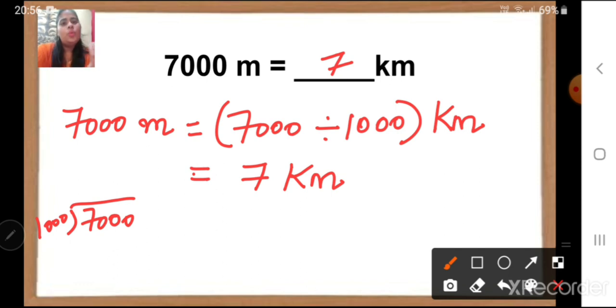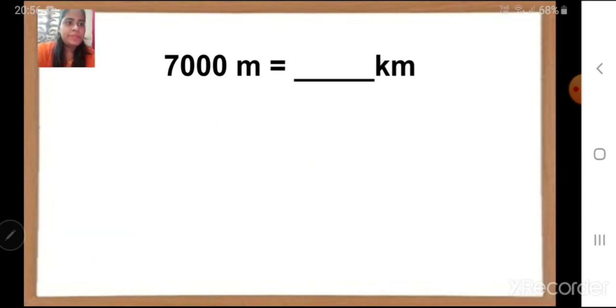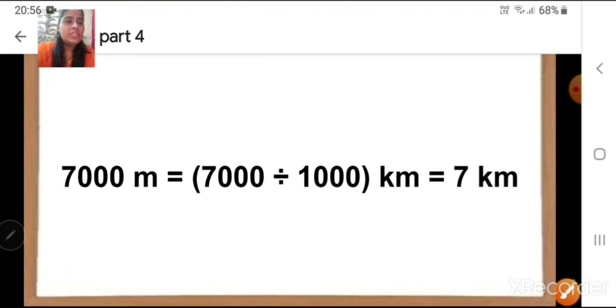Same way, 1000 ones are 1000, 1000 twos are 2000, 1000 threes are 3000, and 1000 sevens will be 7000. So we will get our answer as 7. Or there is one more way. See children here.